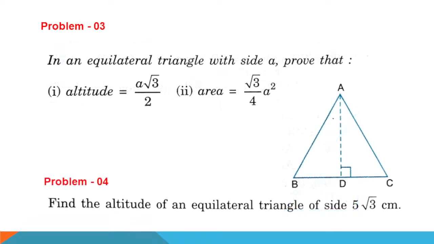Oh, there is another problem. Find the altitude of an equilateral triangle of side 5 root 3. That means a is equal to 5 root 3.